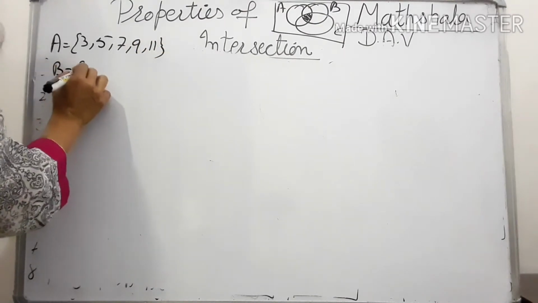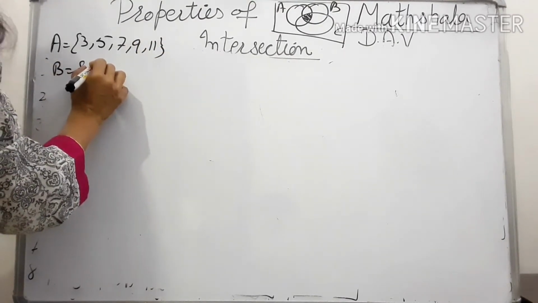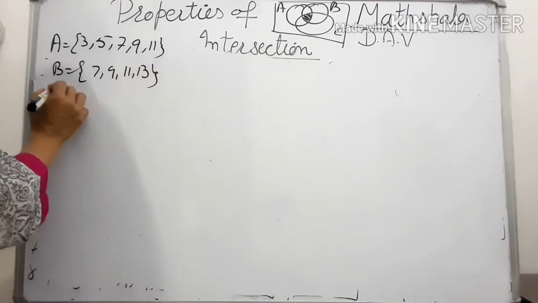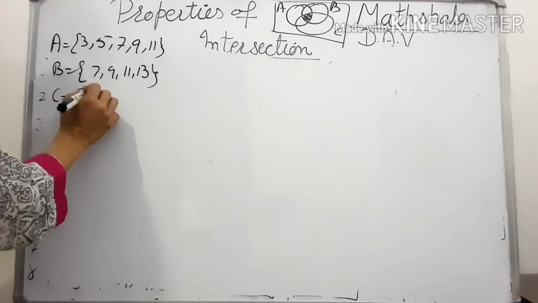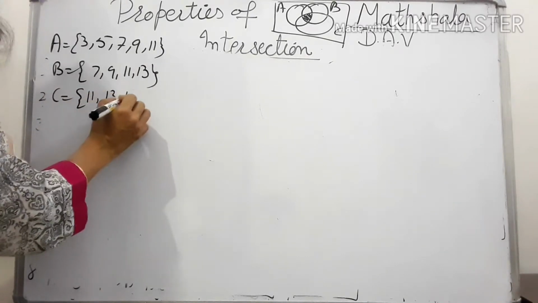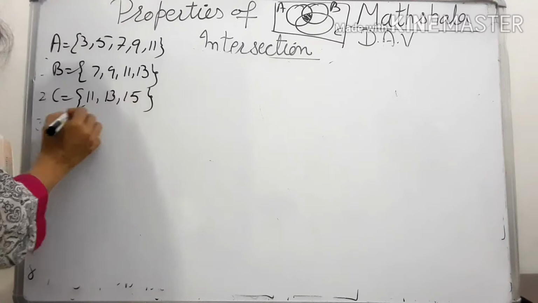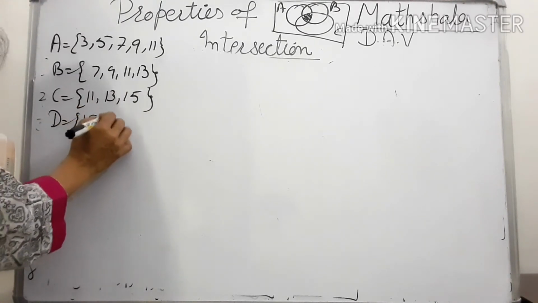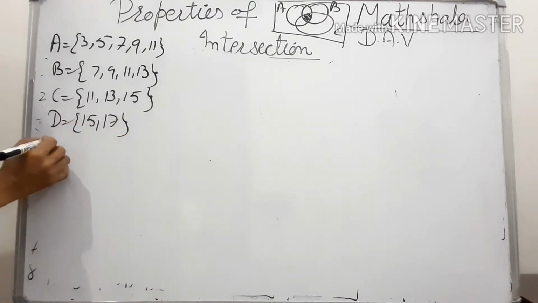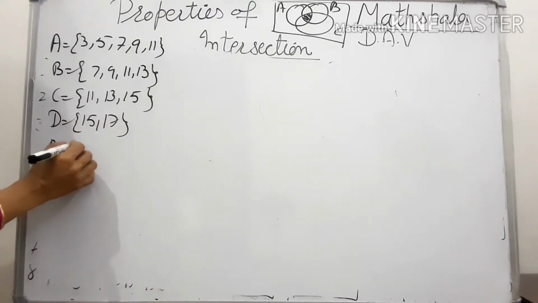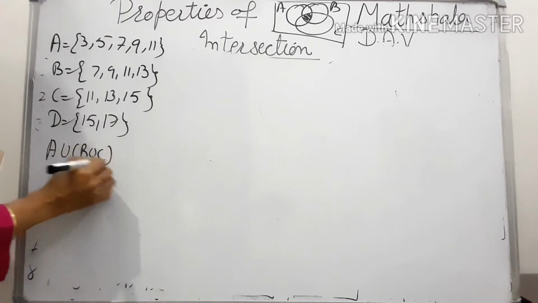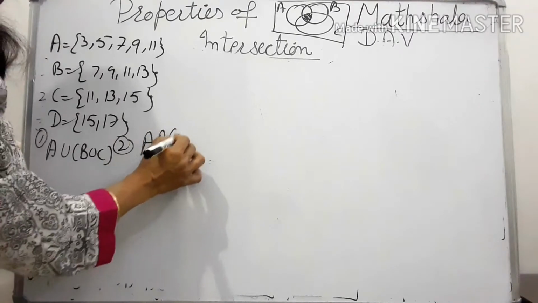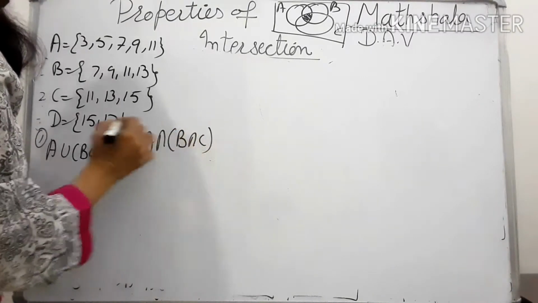We have another set B: 7, 9, 11, 13, and set C: 11, 13, 15. We have set D, 15 and 17. Let's find out what is A union B union C. Find out A intersection B intersection C.